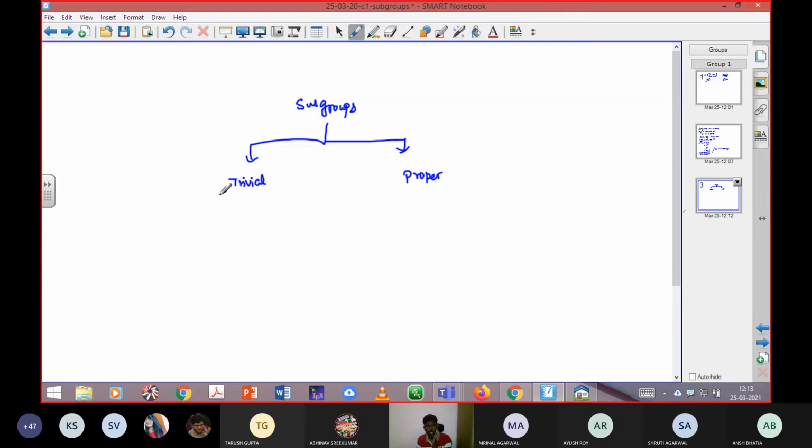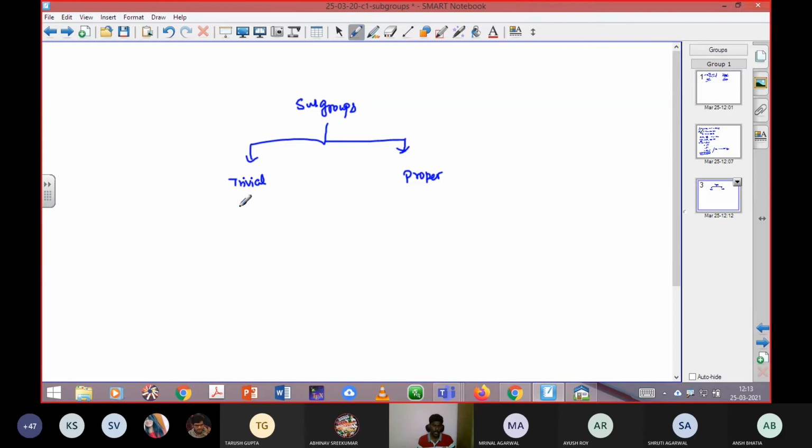You should not count the trivial subgroups as one part of the subgroup members. You need to consider only the proper subgroups. That means always, if the problem asks you to find all the subgroups, only the proper subgroups are valid. Clear? Now we'll come to the definition of trivial subgroup first.